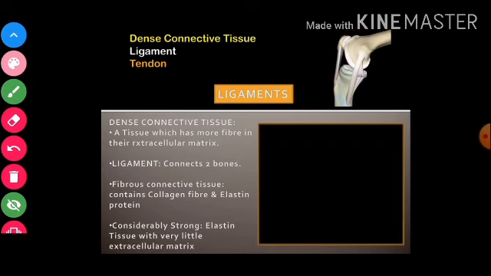Children, this tissue has very little extracellular matrix. When you look at the structure of ligament, it has more fiber and less extracellular matrix. That is why it is dense connective tissue, right? The basic structure is the same, that there is extracellular matrix and embedded cells, but the ratio differs according to their property, right? Even though it is dense, elasticity is there, and this elasticity is because of the presence of elastic protein, right?